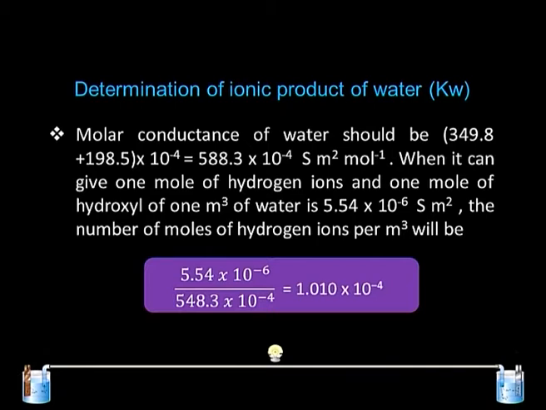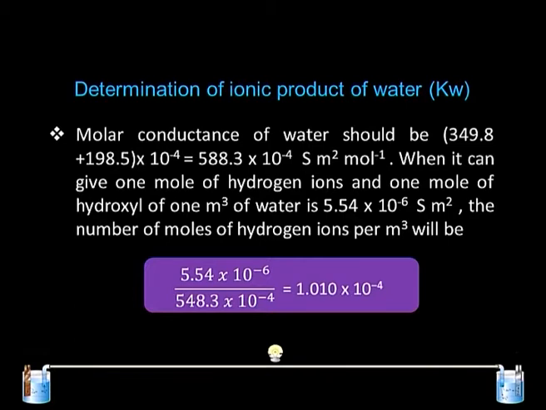So, using Kohlrausch law we can get this value quite easily, and we know that 1 mole of hydrogen ion and 1 mole of hydroxyl ion in 1 meter cube of water give 5.54 into 10 raised to minus 6 Siemens meter square conductance.